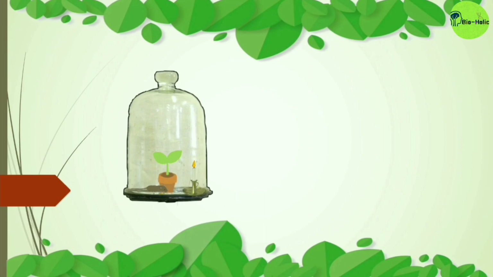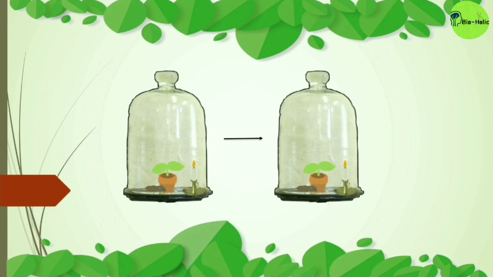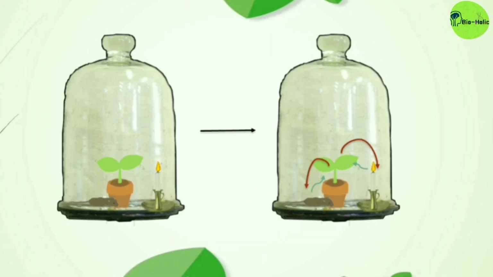He assumed that something is being released by the plant which was taken by the candle and the mouse, making them stay alive, and the bad thing that was produced by the candle or the mouse was taken by the mint plant. So by this experiment, he proved that air is essential for plants.